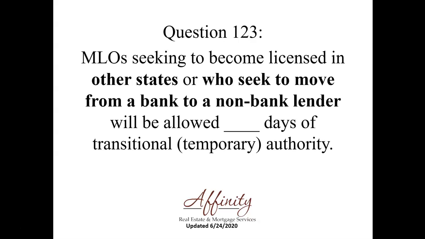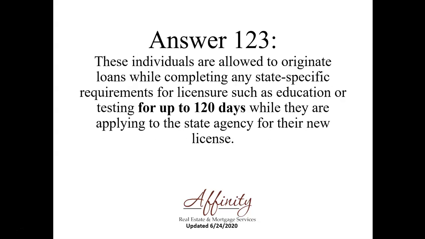Question 123. Mortgage loan originators seeking to become licensed in other states or who seek to move from a bank to a non-bank lending will be allowed how many days of TA, which means Transitional Temporary Authority? That's really new. So that answer is, these individuals are allowed to originate loans while completing any state-specific requirements for licensure, such as education or testing, for up to 120 days while they are applying to the state agency for their new license. Something very new.